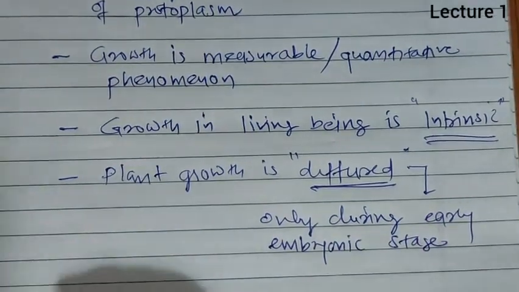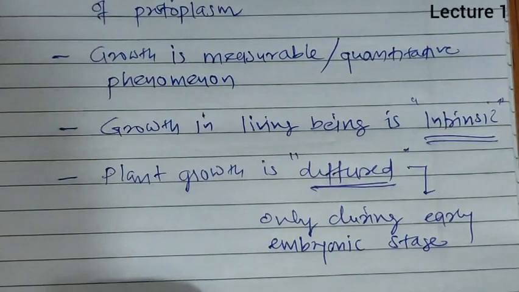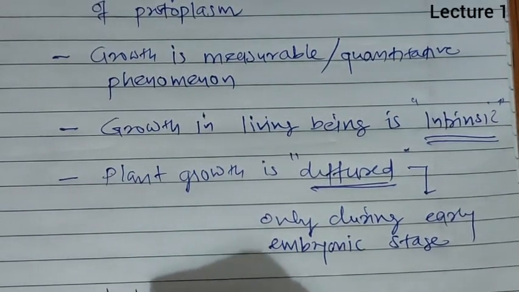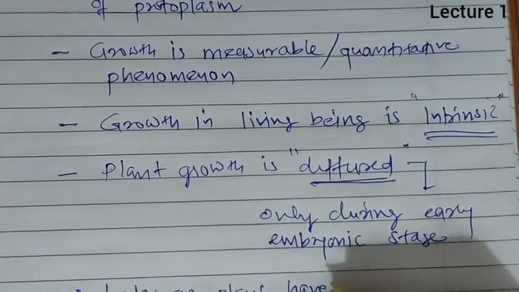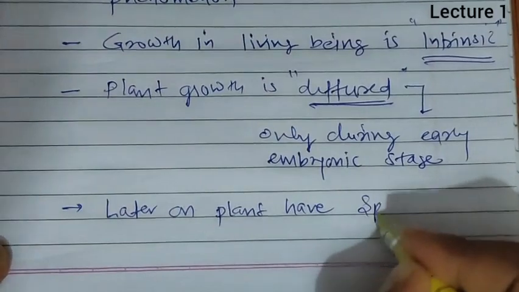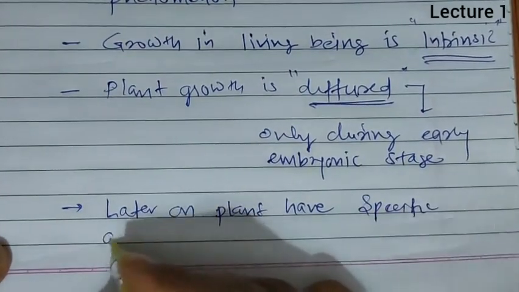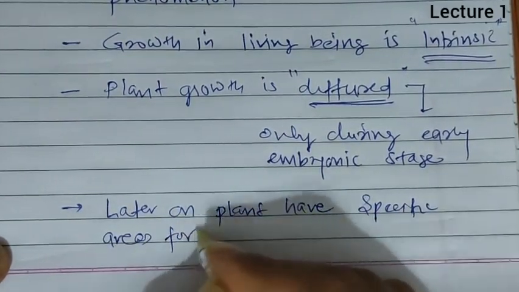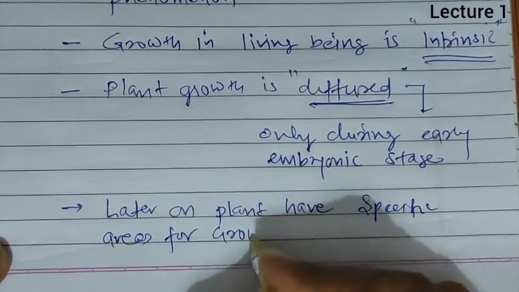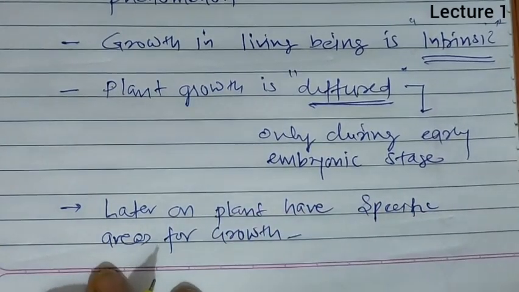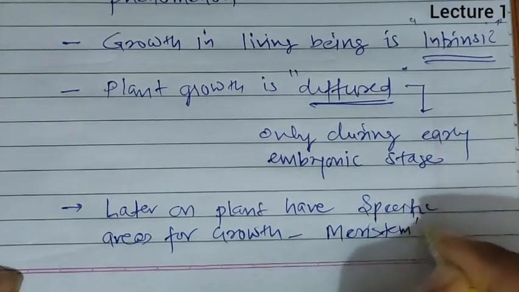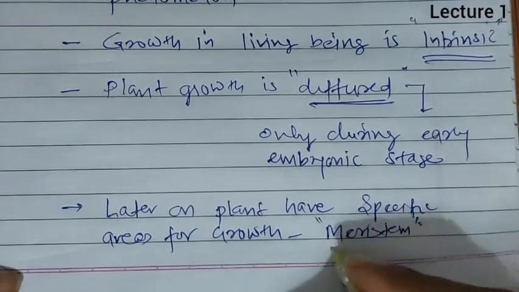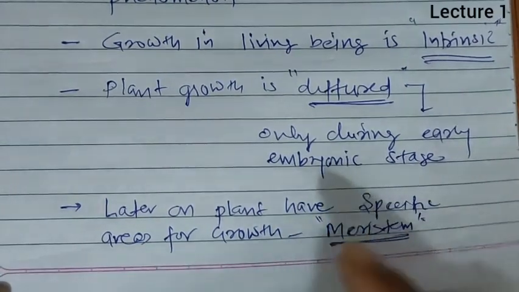But later on plants have specific areas for growth named as meristem.